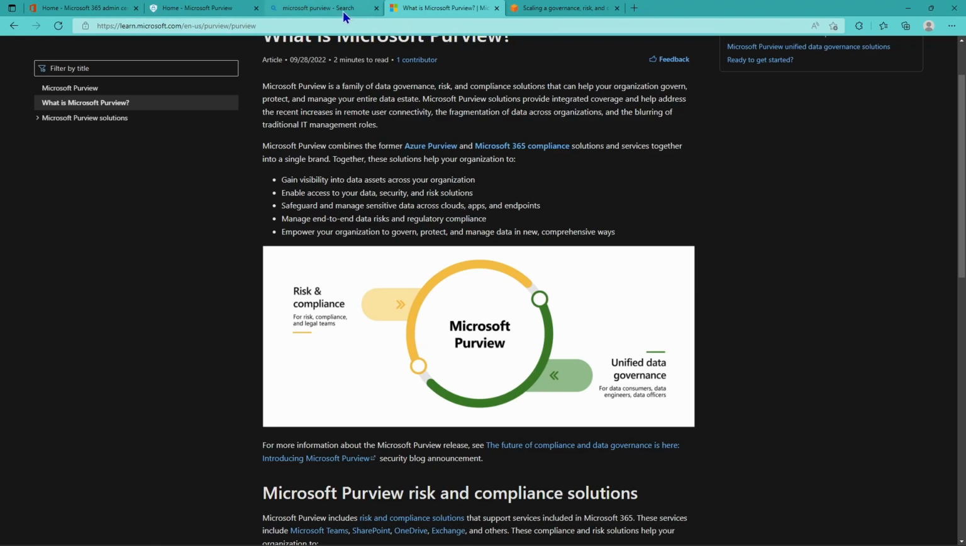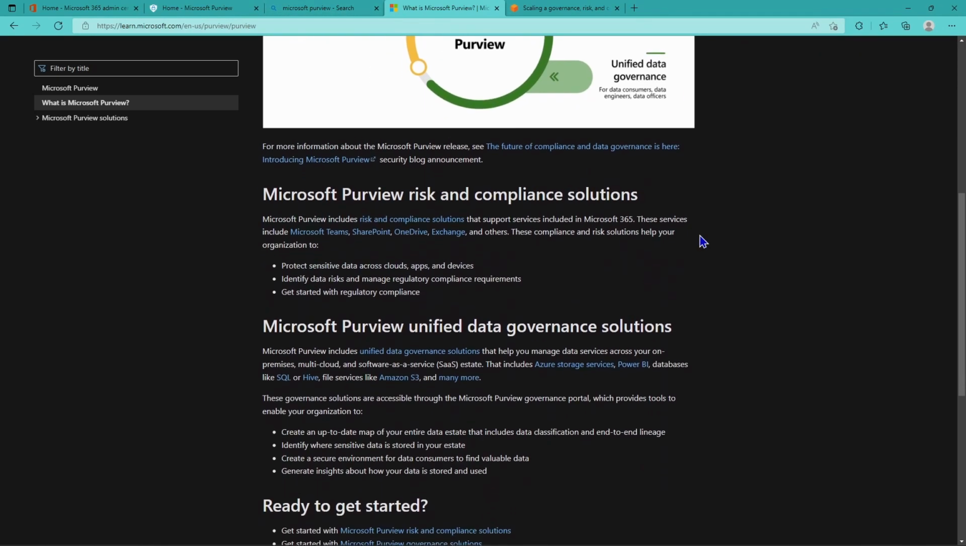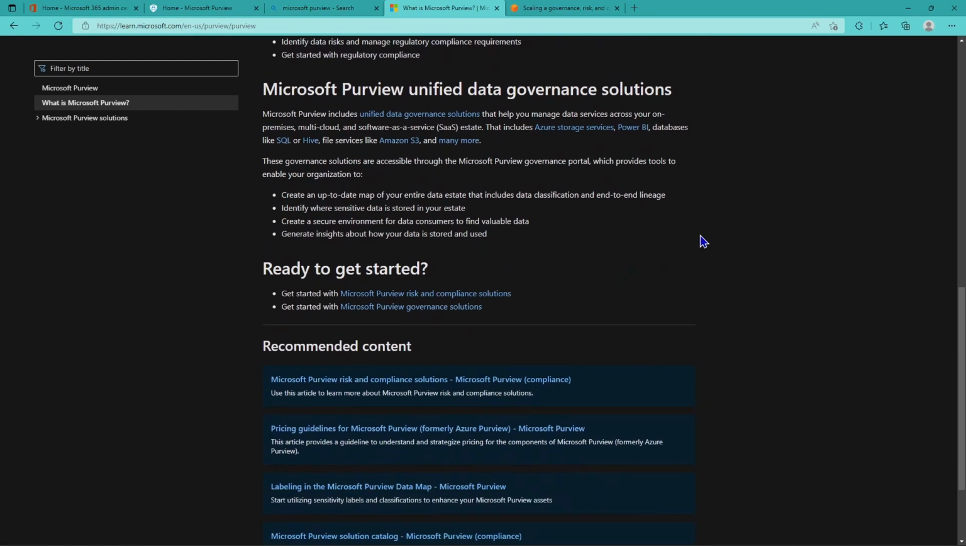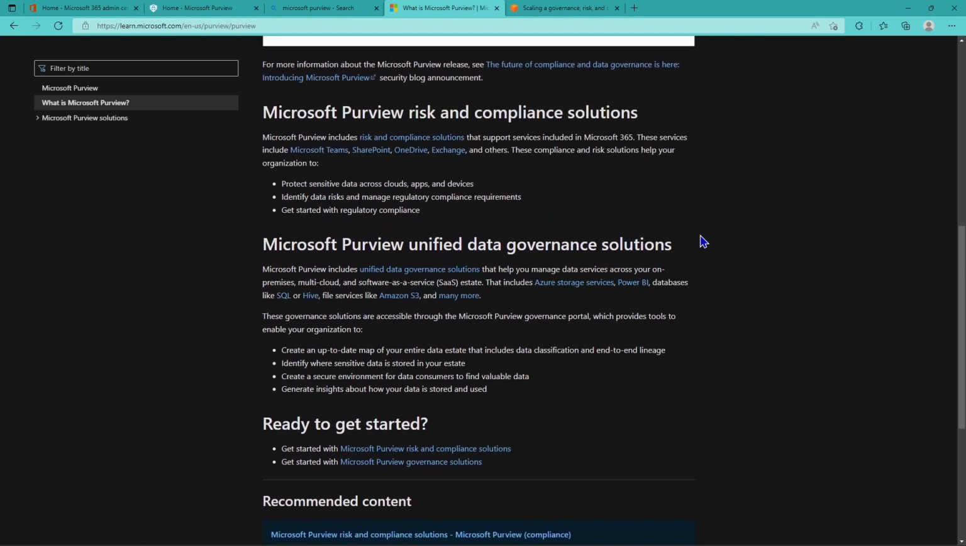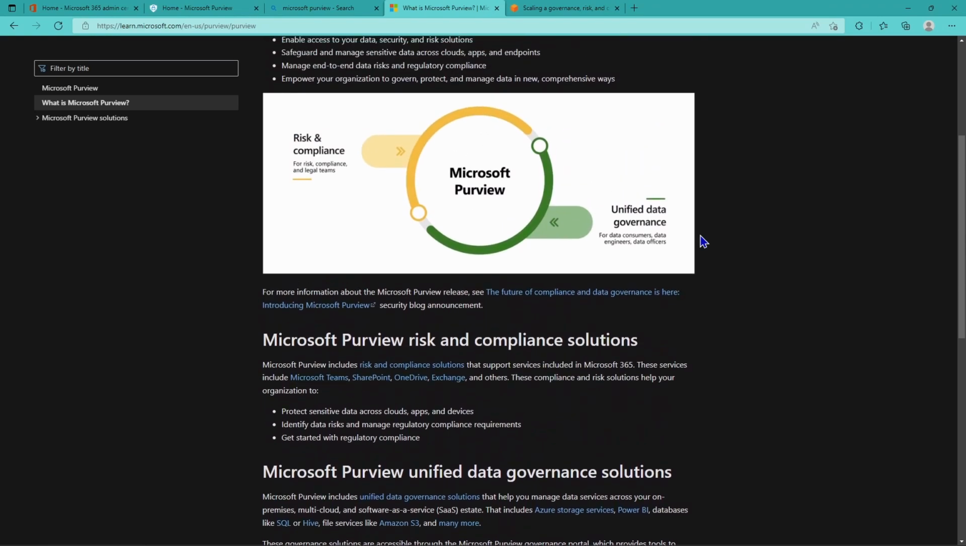Now, within Purview itself, as you go through the official public documentation, you'll see that there's a raft of different solutions in here. Like I briefly mentioned before, Insider Risk Management, Compliance Manager, Microsoft Information Protection, or MIP, for example. There are all different solutions that are part of risk and compliance. And then within data governance, you have Azure Purview with different capabilities for multi-cloud governance.